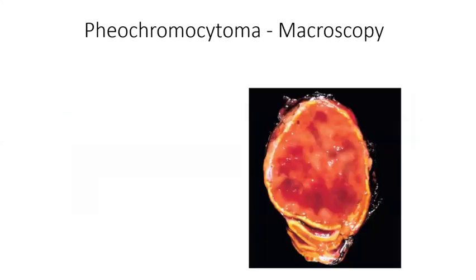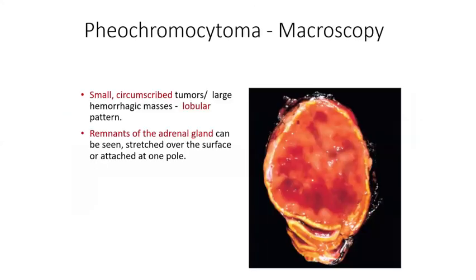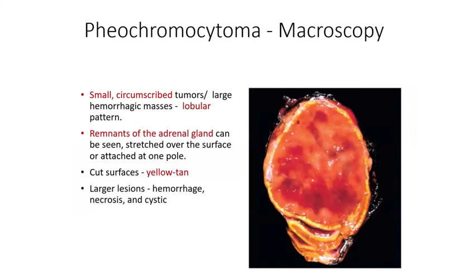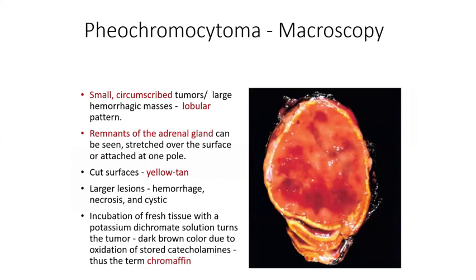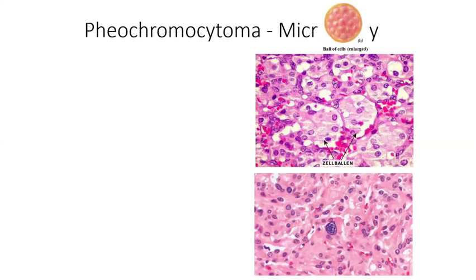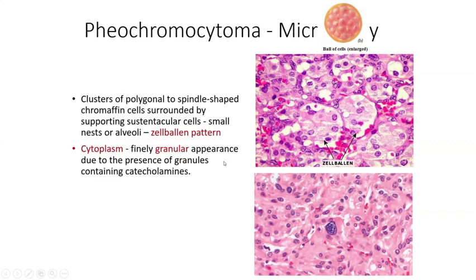Okay, and it's a well circumscribed tumor, yellow and tan in color usually, with hemorrhage and necrosis and cystic lesion. So here the cell balloon appearance. This is called a cell balloon appearance, which is specific about the pheochromocytoma.